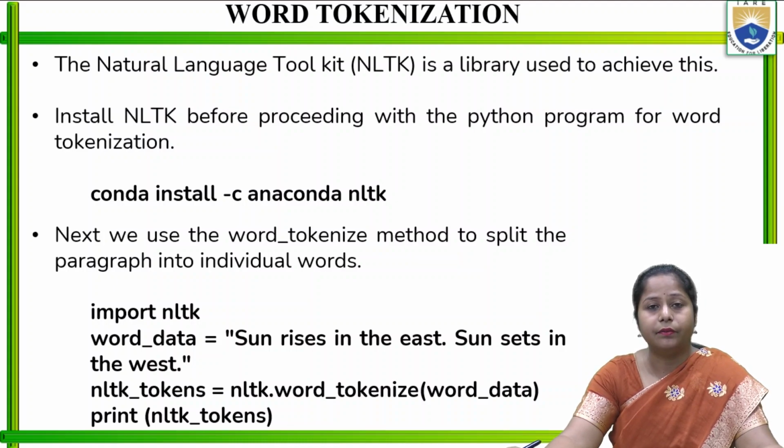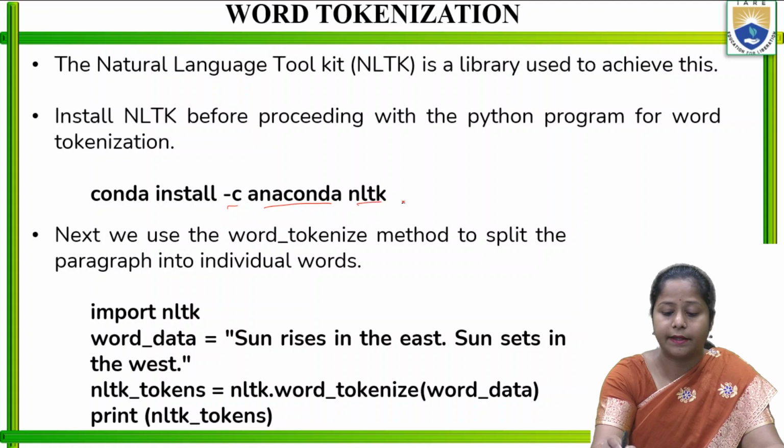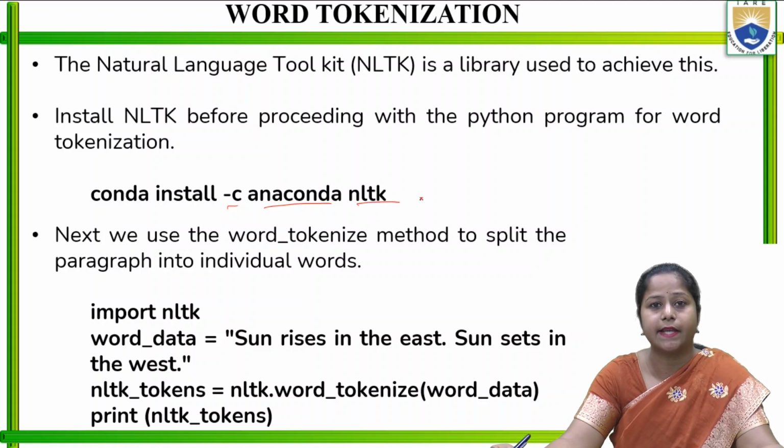Whenever we do text processing in natural language processing, we use the Natural Language Toolkit and the Python programming language to do all these extractions. To install NLTK, I will run conda install -c anaconda nltk. That one syntax I need to write on the command prompt to install NLTK in Python. Next, we use the word_tokenize